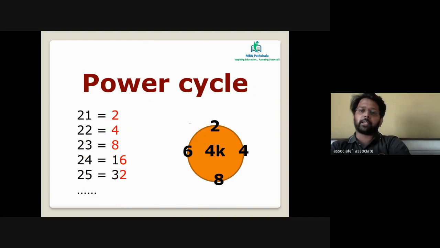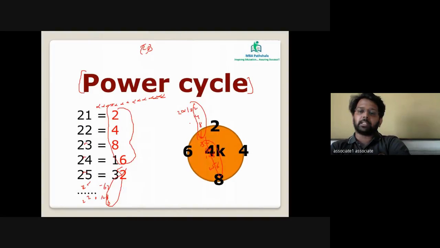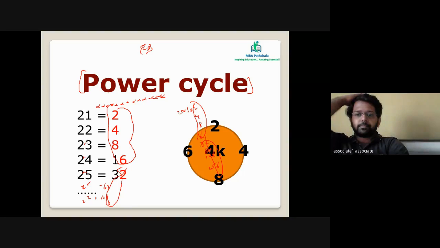So it is a 4K cyclicity. I repeat, basically it's a 4K cyclicity, which means every fifth element will be the same as the first. Every 13th element will be the same as the first. Every 19th element will be the same as the third. Clear?